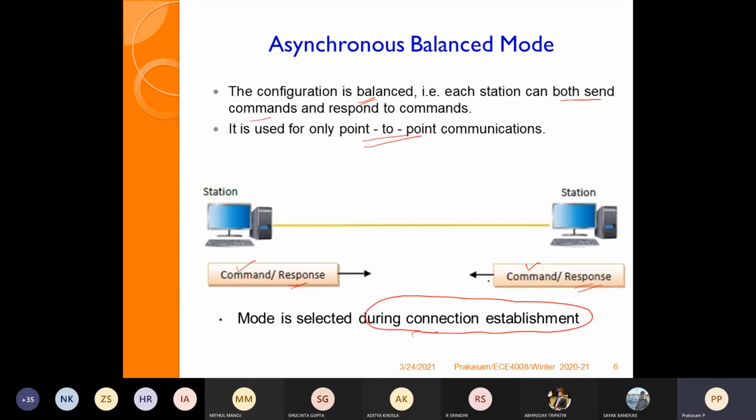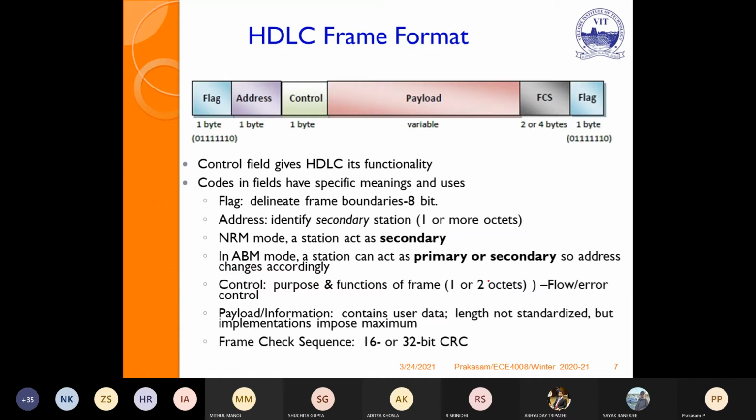Always the primary station will send only commands, and the secondary stations will respond depending upon the received command. But in ABM, the asynchronous balanced mode, there is no primary, there is no secondary. Both stations will be able to send the command, and both will be able to respond depending upon the received commands.